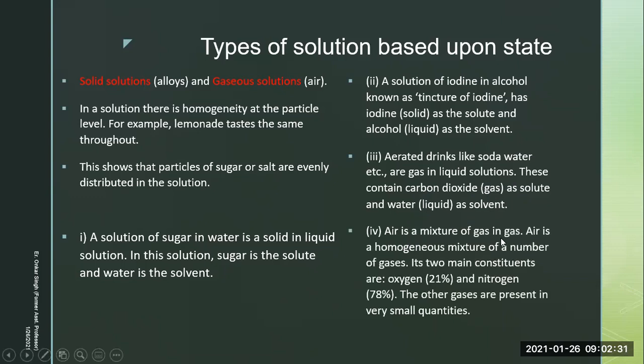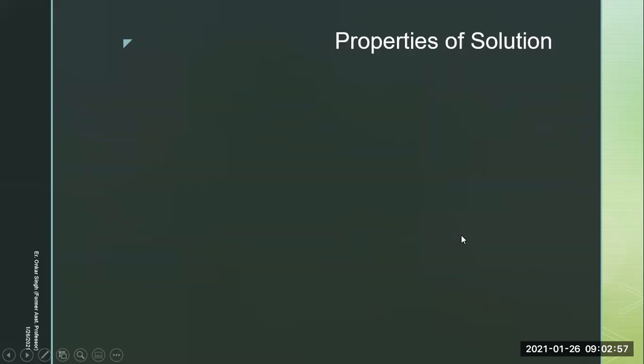Air is a mixture of gas in gas. Air is a homogeneous mixture of a number of gases. Its two major constituents are oxygen and nitrogen. The other gases are present in smaller quantities, like H2S or CO or other gases, even carbon dioxide, the greenhouse gas. Okay.